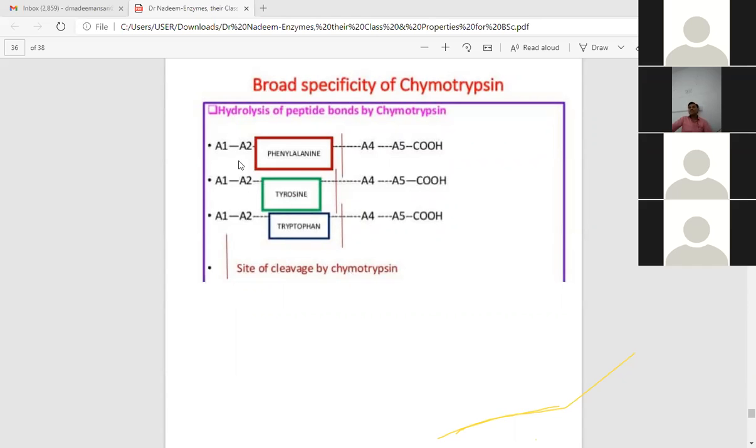A1, A2 mean other types of amino acids. A4 is a different type of amino acid. In the middle portion there are phenylalanine, tyrosine, and tryptophan. So this is the site of cleavage of chymotrypsin. The peptide bonds formed with the combination of these three aromatic amino acids are catalyzed by chymotrypsin.